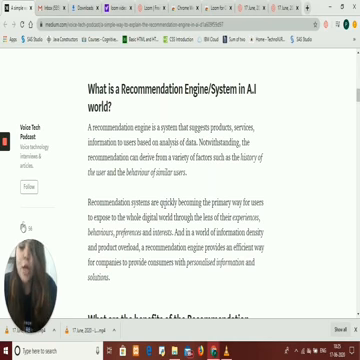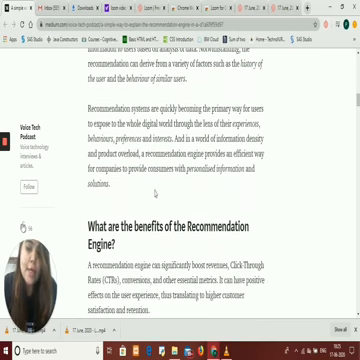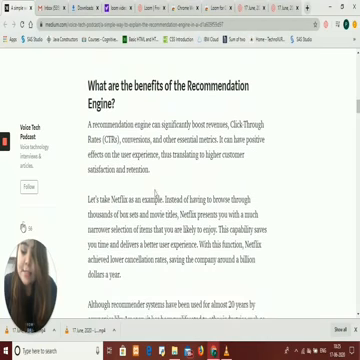A recommendation engine is a system that suggests a product, service, or information to a user based on analysis, and it can derive from a variety of factors such as the user's history and behavior, and similar users. Its benefit is that it has a positive effect on the user experience, thus translating into higher customer satisfaction and retention. It saves the user's time and gives satisfied users.